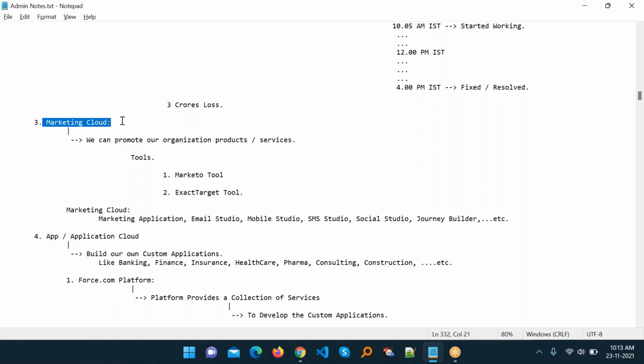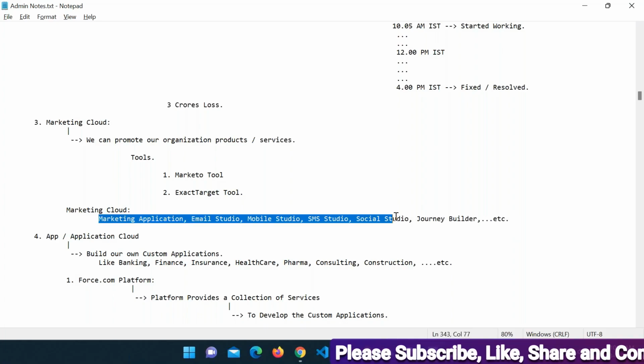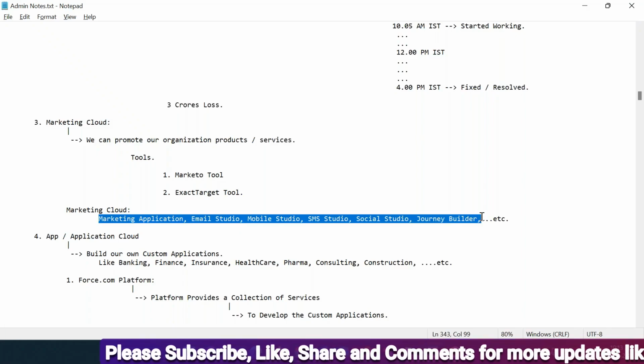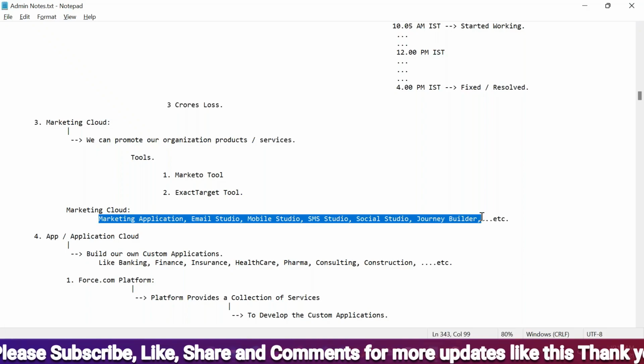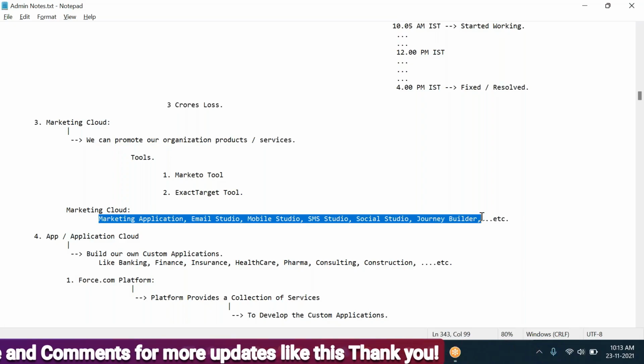There are so many tools under the Marketing Cloud, like Marketo, Extract Target, email builder, journey builder, Mobile Studio, email studio, SMS studio, social studio. These are the most important concepts under the Marketing Cloud. There are many more, but I noted down these for your easy understanding.